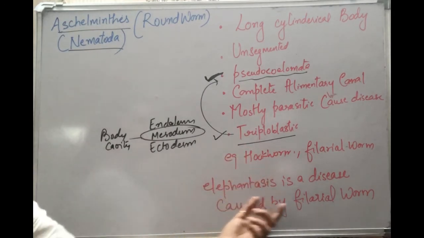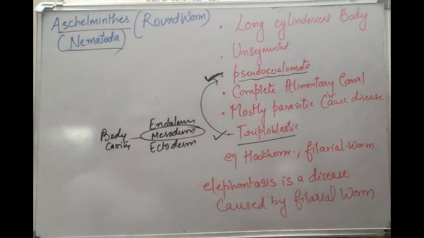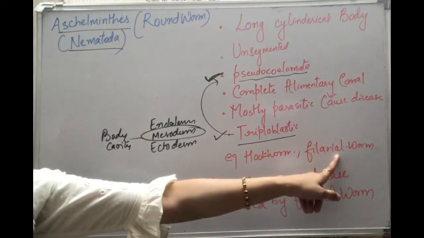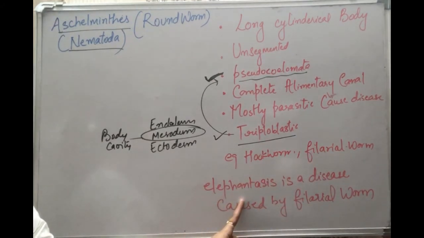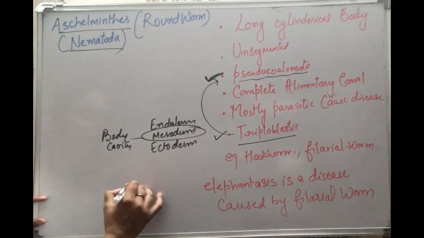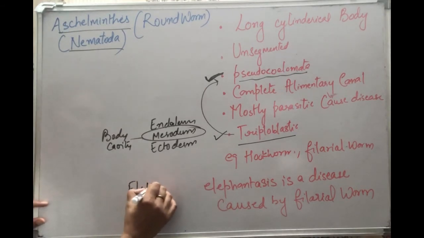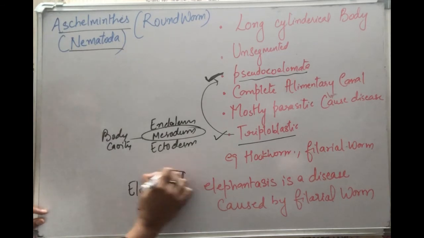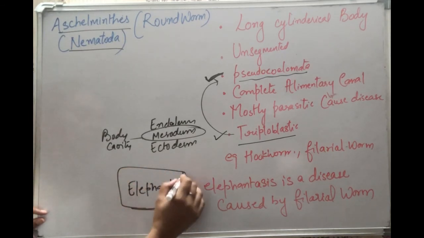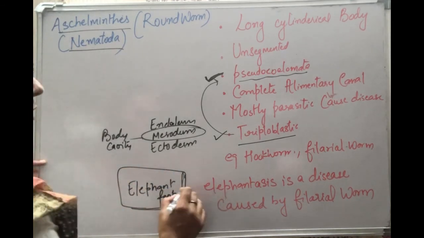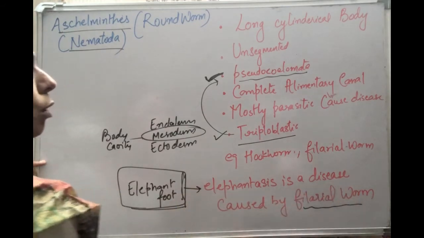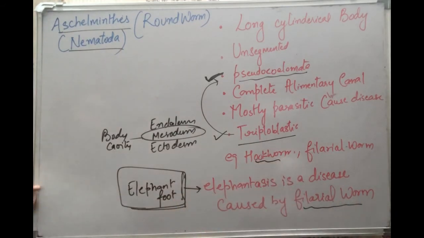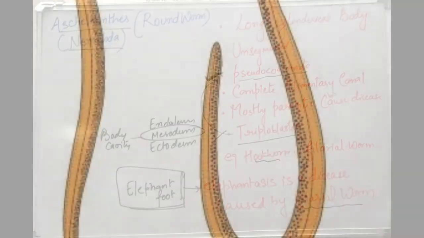There is one worm called the filarial worm. When this worm gets into the skin, it causes elephantiasis. In common language we call it elephant foot, in which the foot becomes swollen to the size of an elephant's foot. So this is caused by the filarial worm, and another example is the hookworm. So these are called roundworms.